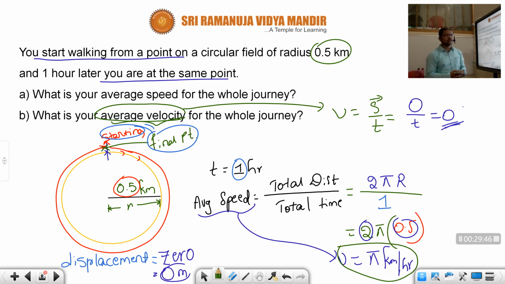Understood, children? So this is the way we solve for velocity.